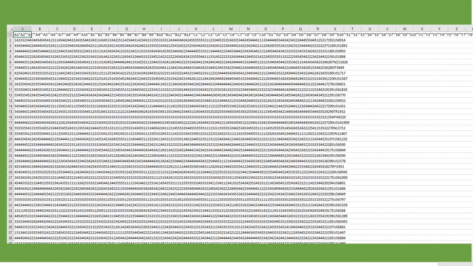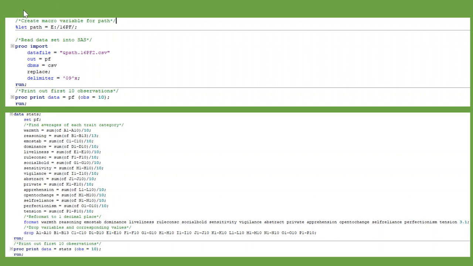So this is what the original dataset looks like. It's kind of weirdly formatted. You can see that up here the headers, or the variable names, aren't lined up at all with the values below. So I put it into SAS and reformatted the CSV file. Here you can see my code at the top. I also changed the table to display the means for each observation for each trait, and you can see my code for that here at the bottom.